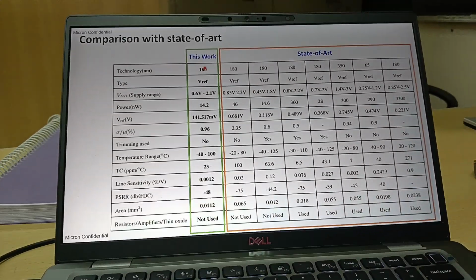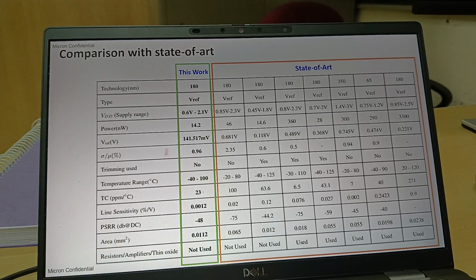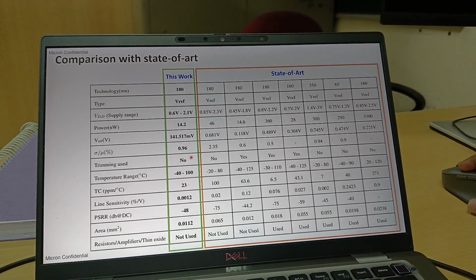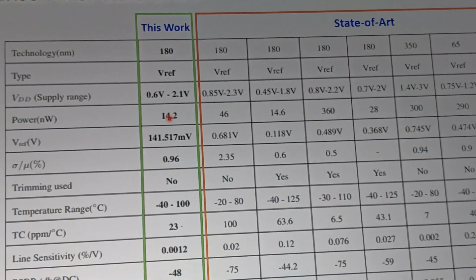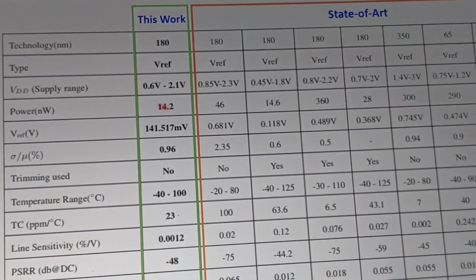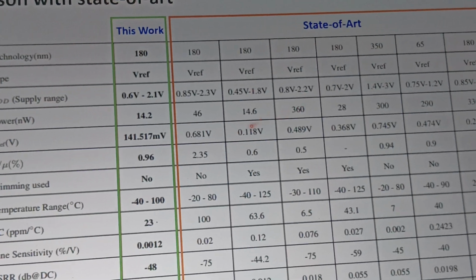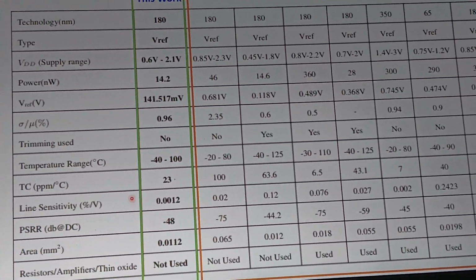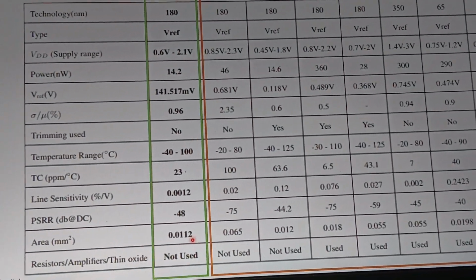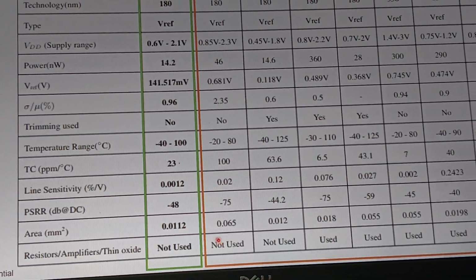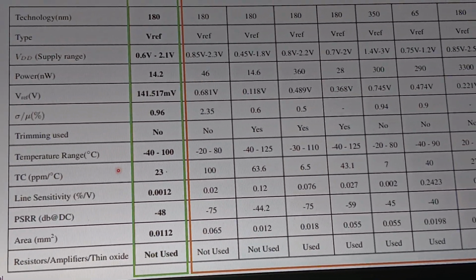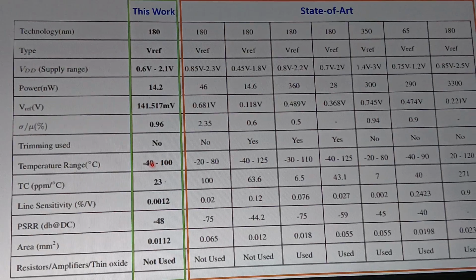This is the work that I'm presenting here. Compared to the state of the art, the process accuracy is very good. The power consumption, 14.2 nanowatts, is reasonably good compared to the state of the art. The TC, the line sensitivity, the PSRR, all these are very good numbers. Area also we are able to reduce to a certain extent. And the good part is we are not using any resistors, amplifier or thin oxide devices to achieve all these specifications.